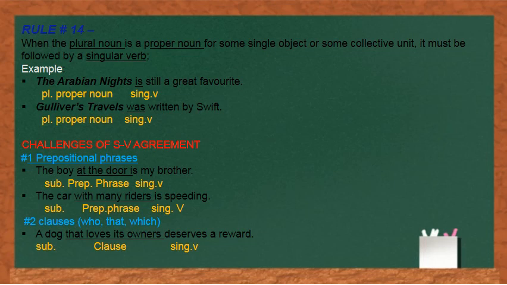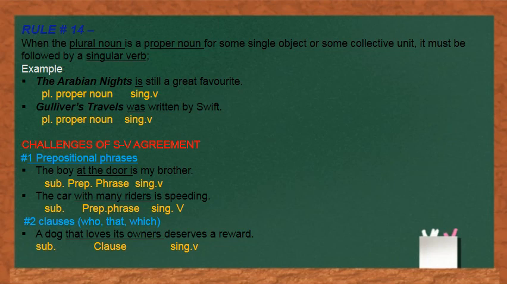Our second challenge is clauses. Who, that, which. For example, a dog that loves its owners deserves a reward. What is our subject here? A dog. It is a singular subject, so it has taken a singular verb, deserves, correct?